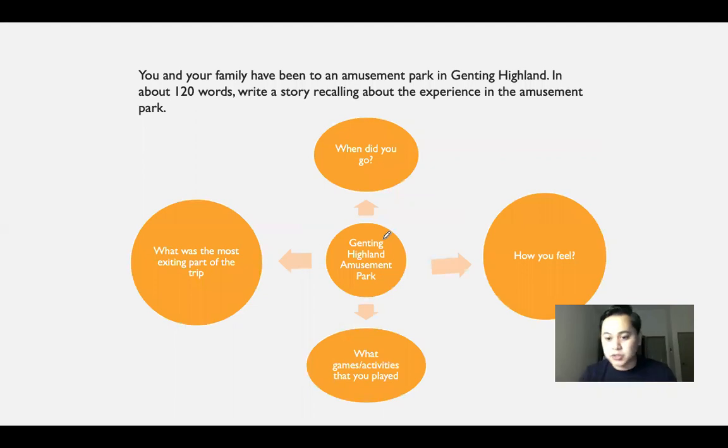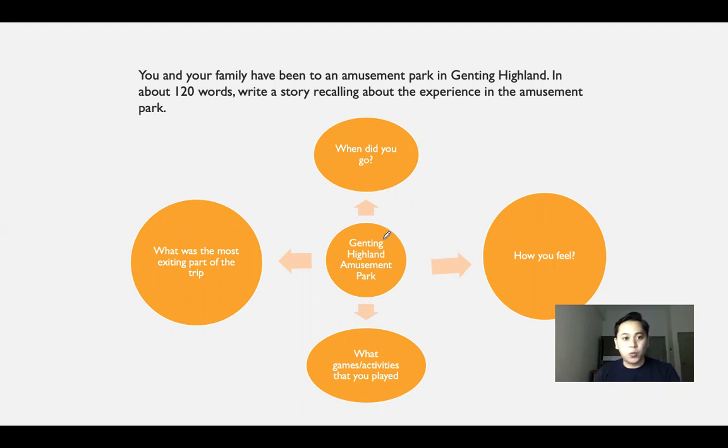This is your topic for today, or your title for your oriented writing. The title is: You and your family have been to an amusement park in Genting Highland.